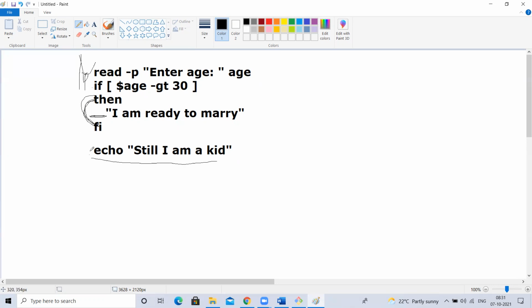The execution comes here. It is not related to any condition. It will print always. These two lines will be executed at any time, irrespective of this condition. The condition is applied only for this line because that line is between this if and fi. I started the condition here, and what has to be executed if the condition is satisfied, I kept within this then and fi.